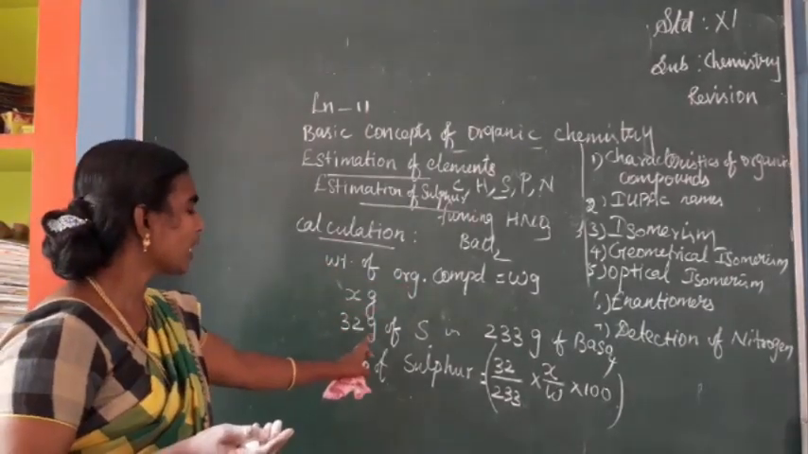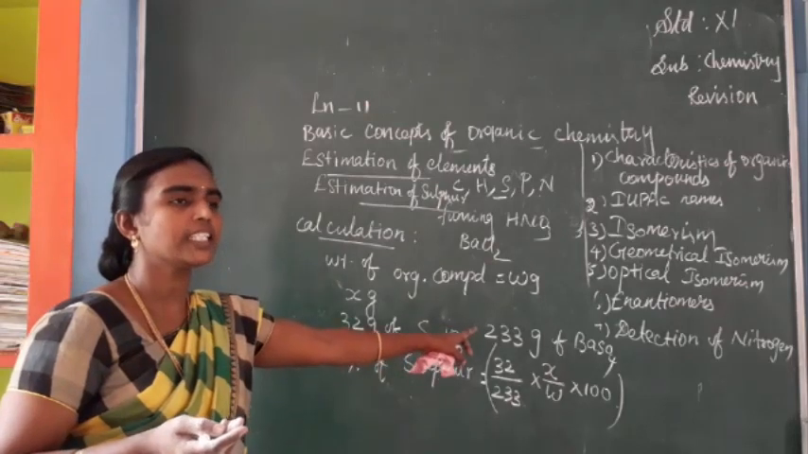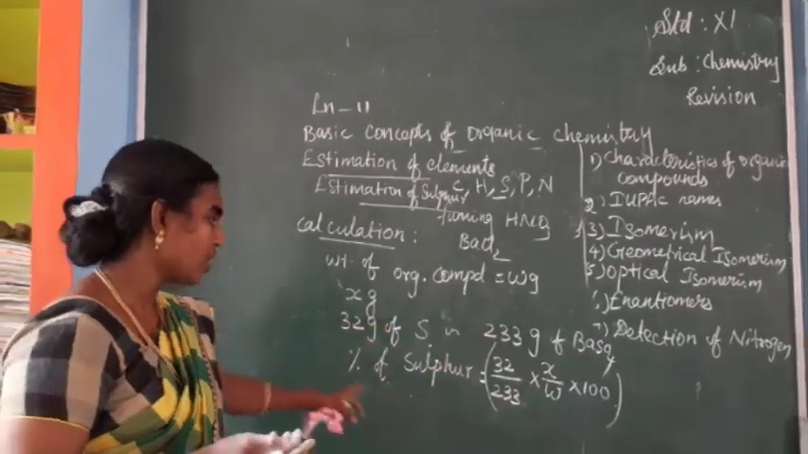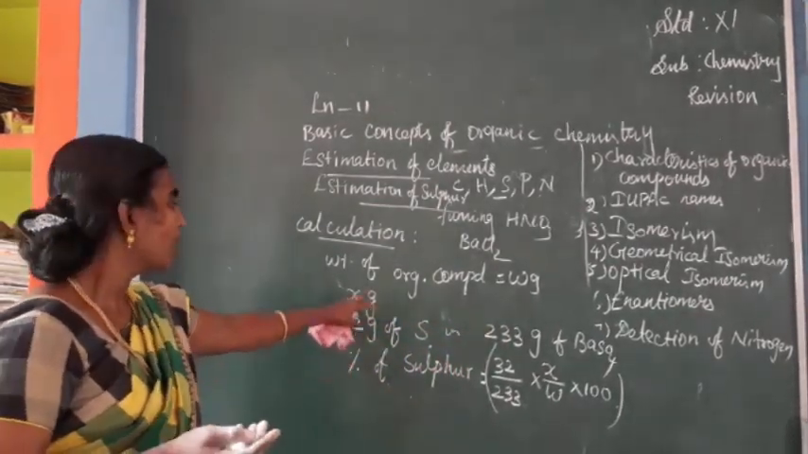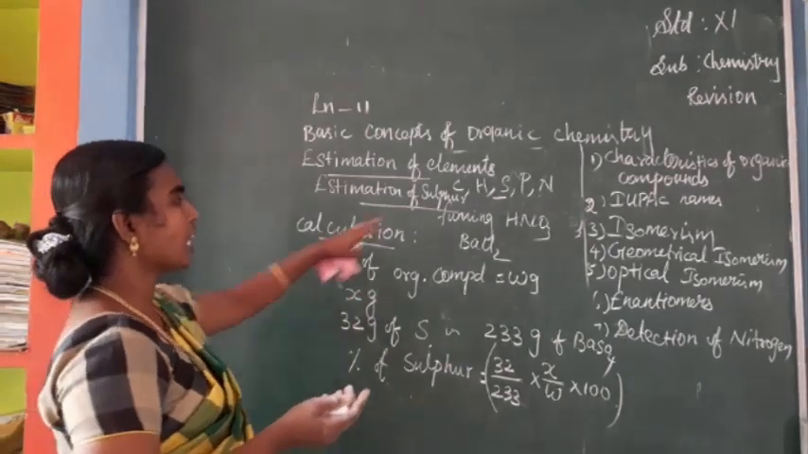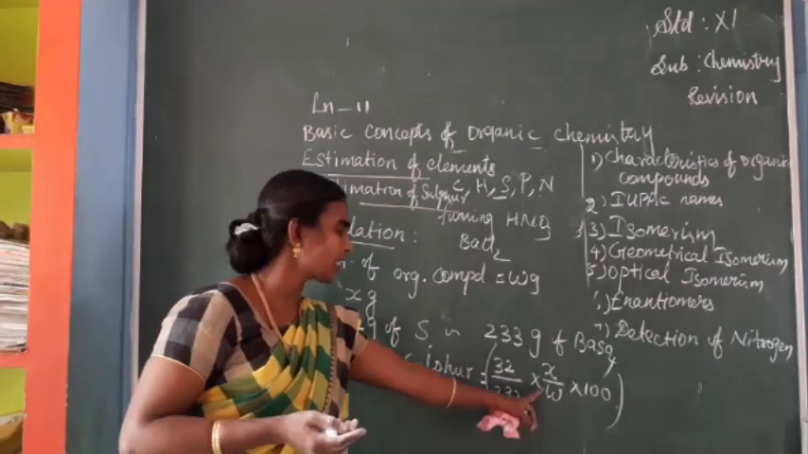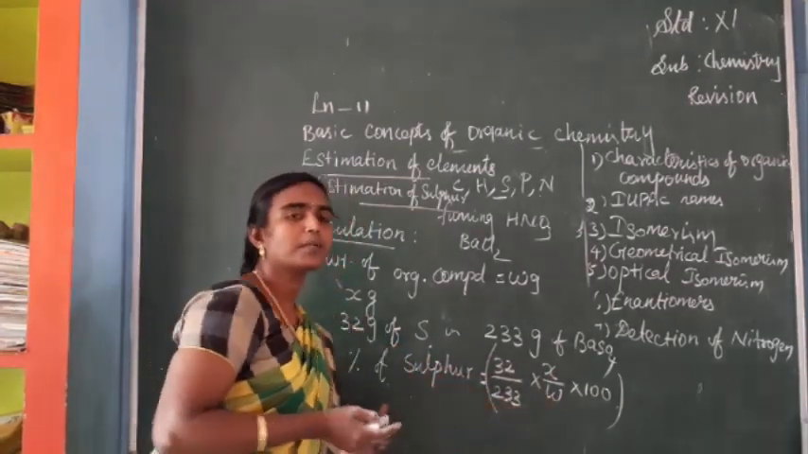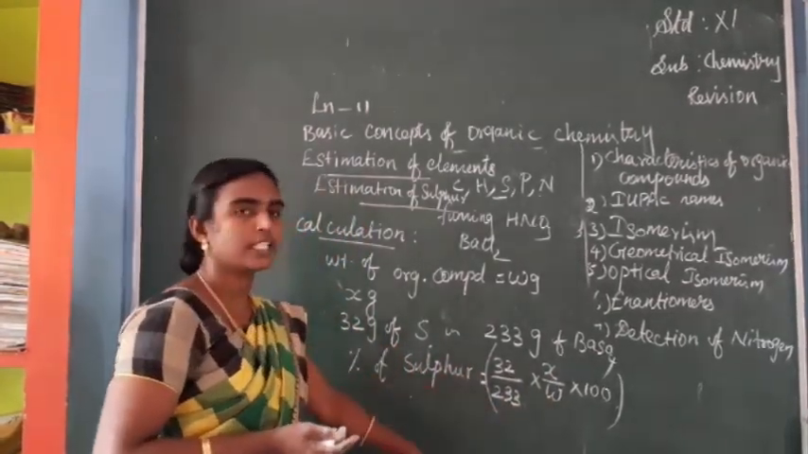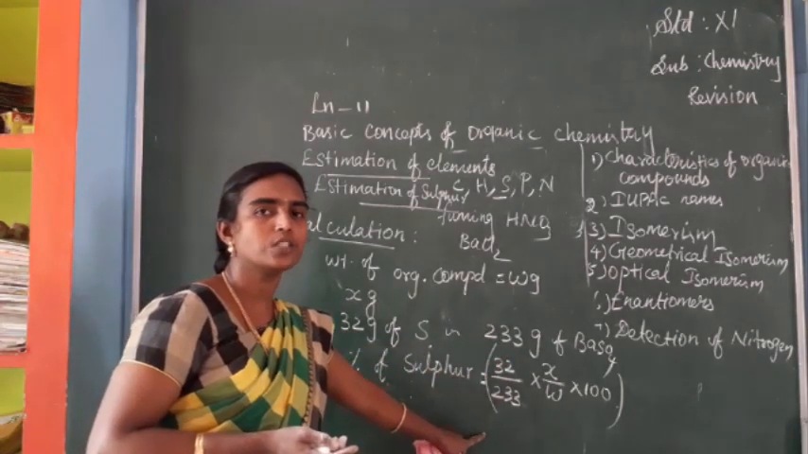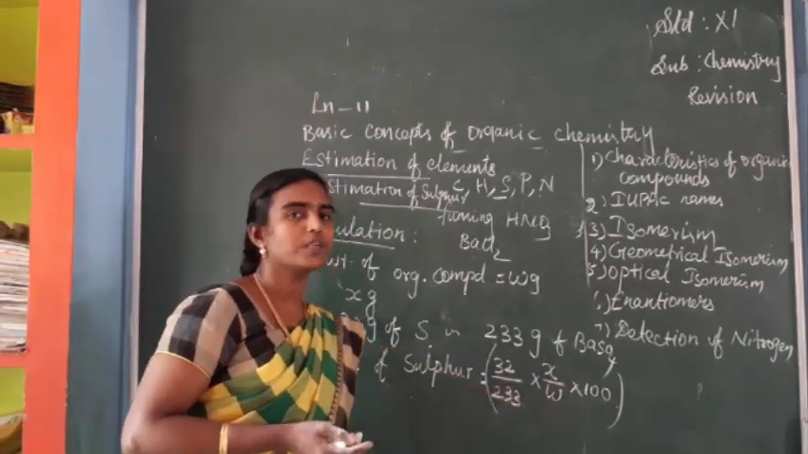So 32 gram of sulfur is present in 233 gram of barium sulfate. From this the weight of sulfur can be calculated by the formula 32 divided by 233 into X by W. So the percentage of sulfur can be calculated by 32 divided by 233 into X by W into 100.